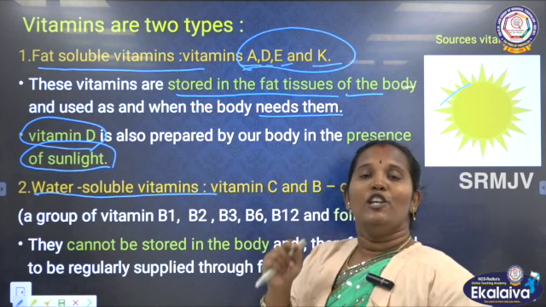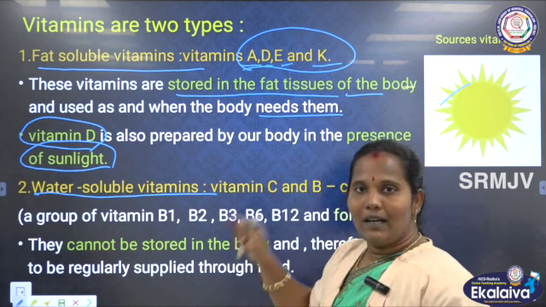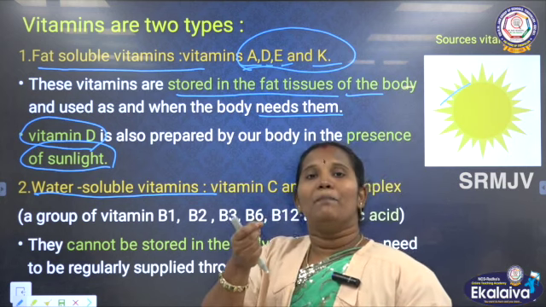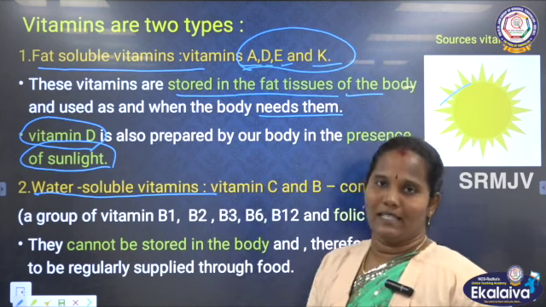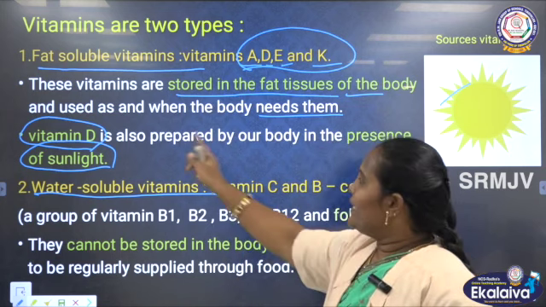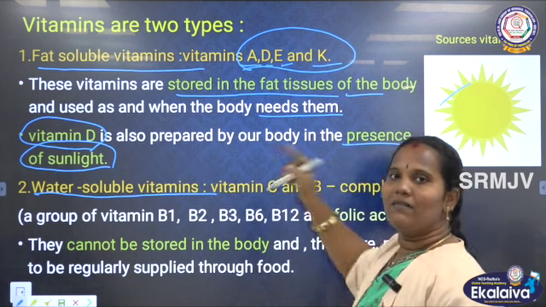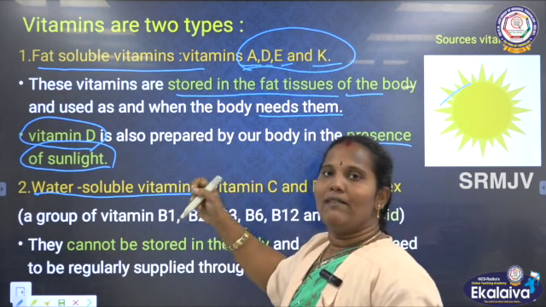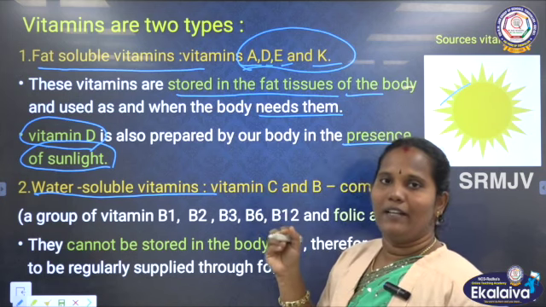This pigment gives protection to our skin cells. The melanin pigment will be activated if sunlight is present on our skin. Clear? So vitamin D is prepared in the presence of sunlight. This vitamin D is called ergosterol. This ergosterol will be activated if we can get sunlight to our body.